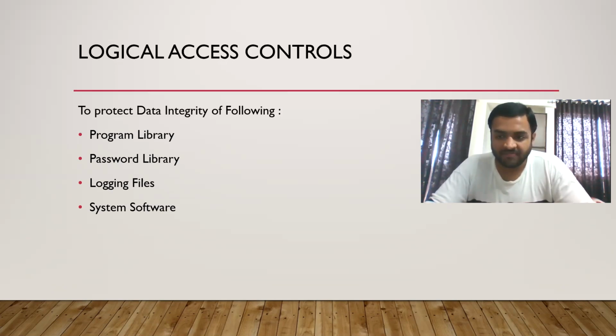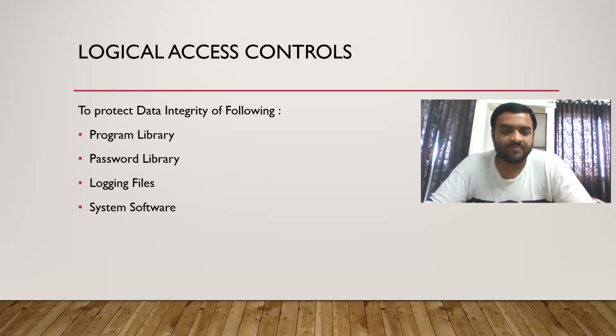And then program library. What is a program library? We'll keep a list of application softwares, the authorizations and all, ITIL framework and all. It will all be included in the program library. Even if one of these components is hacked by a perpetrator, they can gain access to the remaining components, because everything is connected. If you get access to even one of these components, you will be able to get access to all the components of the information system.